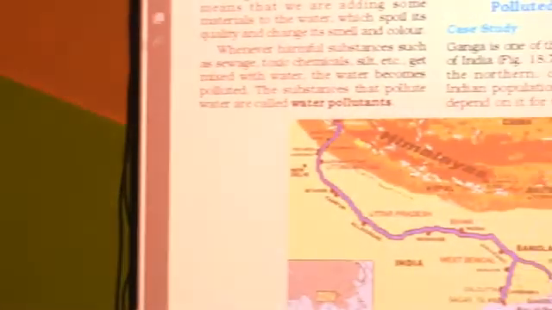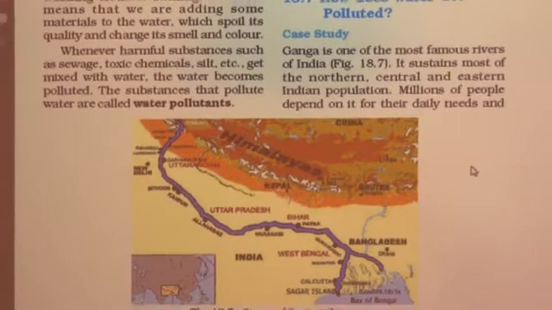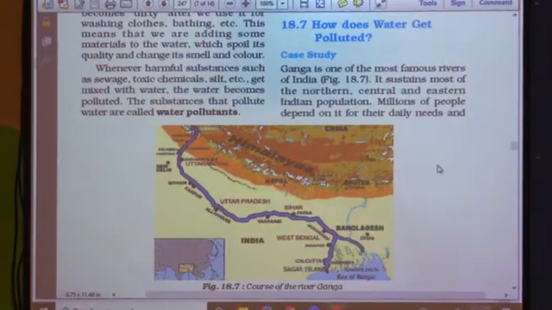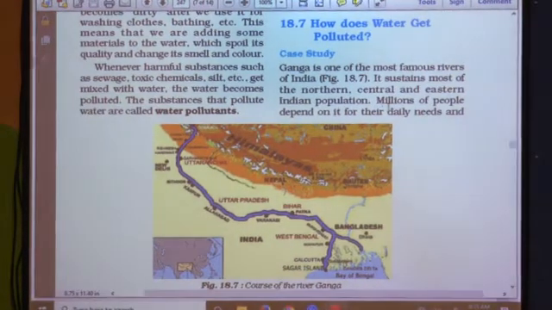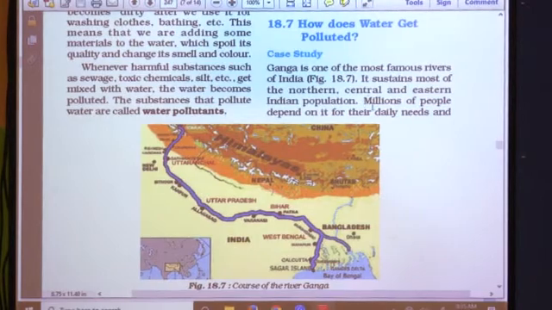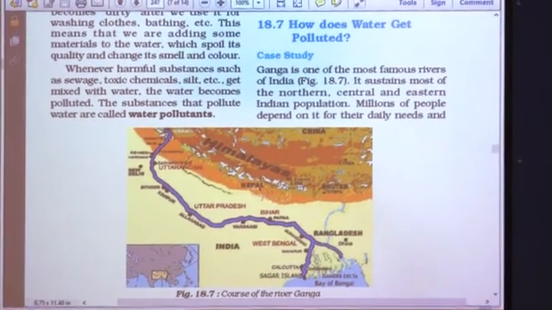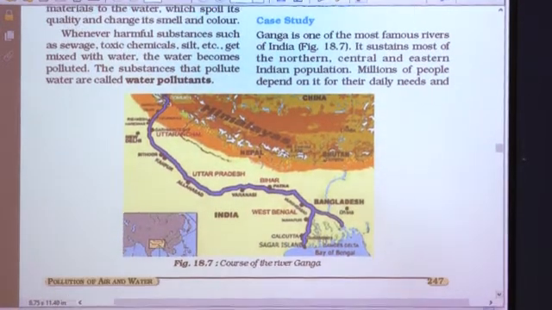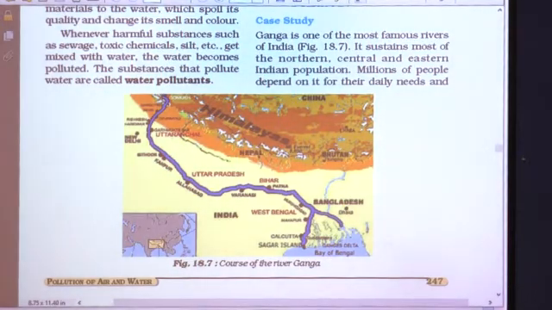When this Ganga river flows, it flows through the north part of India, central part of India and eastern part of India. So, the Indian population residing in these parts get benefit from this water. Their life is sustained because of this Ganga river. Millions of people depend on it for their daily needs. Here in this figure you can see the course of Ganga river. It flows through Uttaranchal, Uttar Pradesh, Bihar, West Bengal, etc. That is why millions of people depend on it for their daily needs